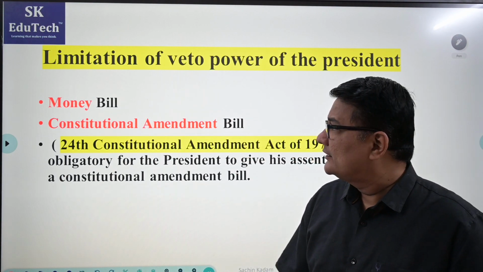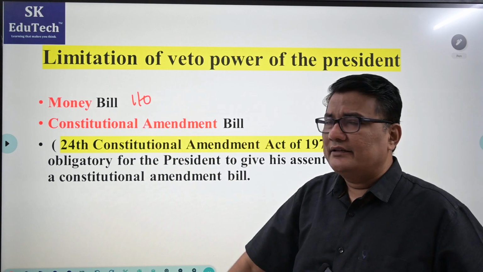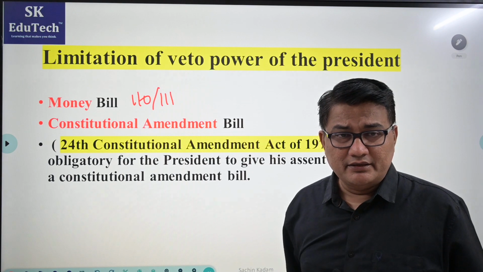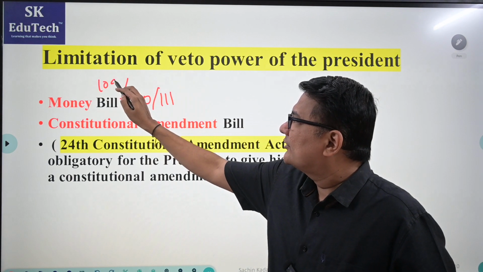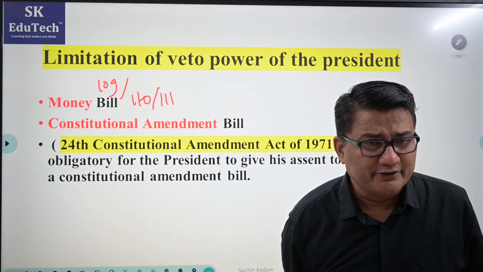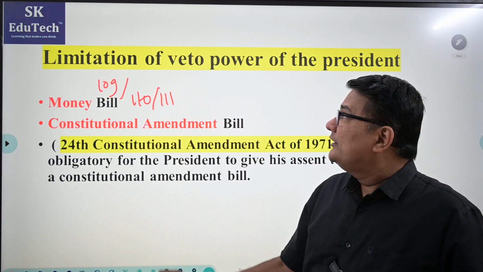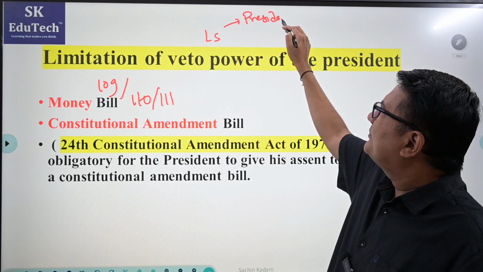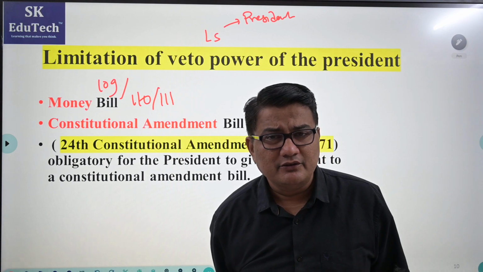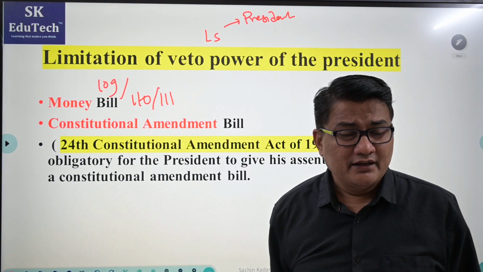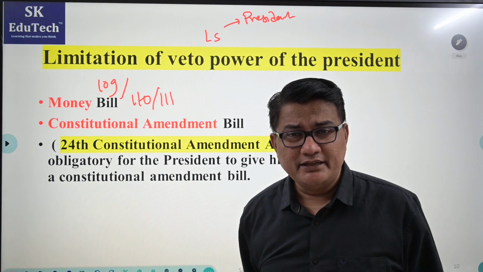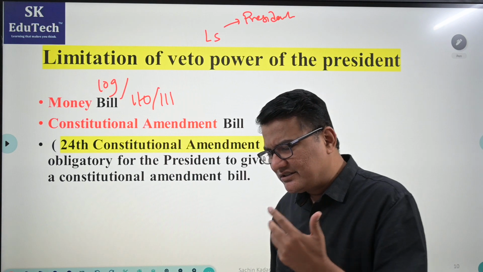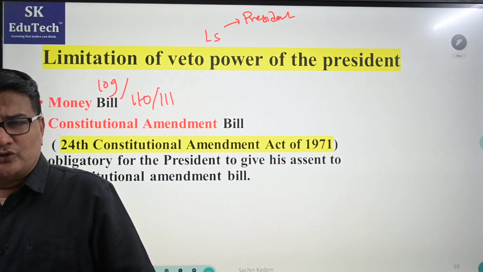First of all, money bill. Under Article 110, there is a definition of money bill. 111, as we have discussed, is assent to money bill. And 109 talks about passage of money bill. Listen carefully. A money bill can only be introduced in Lok Sabha with prior permission of the president. That means without the permission of the president, you cannot introduce a money bill in Lok Sabha. This is clear. And whether a bill is a money bill or not is decided by the Lok Sabha Speaker. Then it will go to Rajya Sabha. Rajya Sabha at the most can suggest recommendations, which are not binding on Lok Sabha.